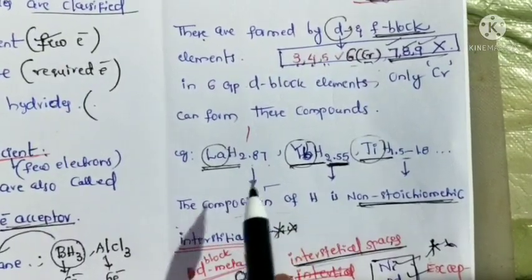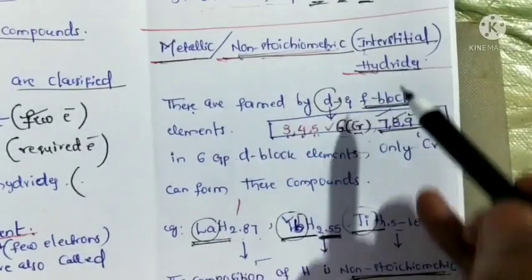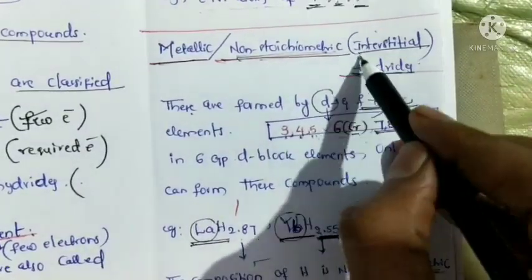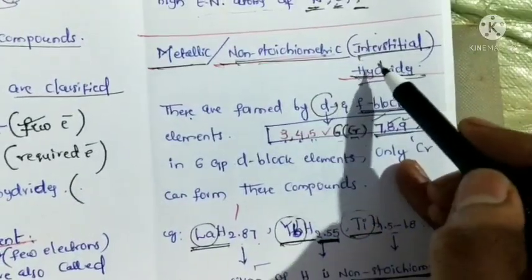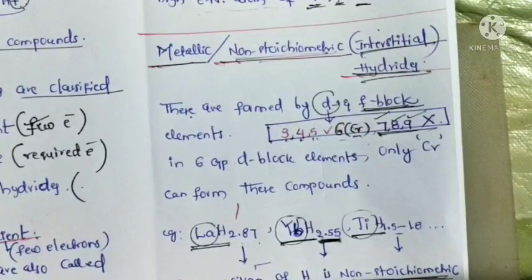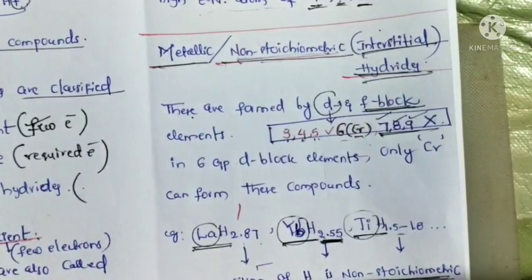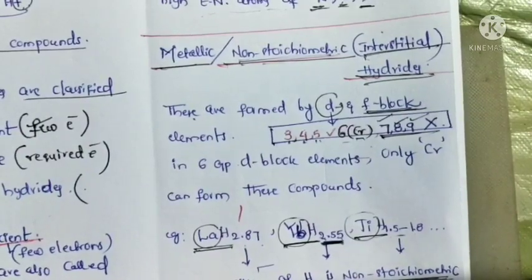That's why this hydride belongs to the non-stoichiometric or interstitial hydrides. So if asked to give an example of interstitial hydrides, or identify which of the following acts as an interstitial hydride, you can easily identify it if the composition of hydrogen is non-stoichiometric.